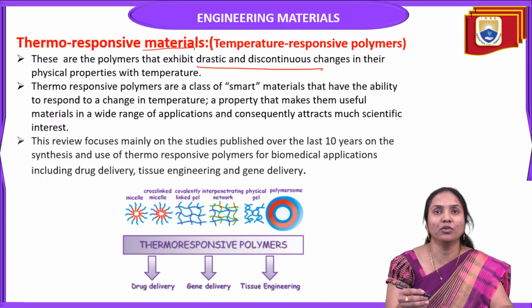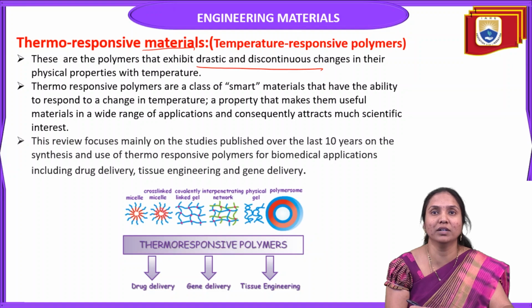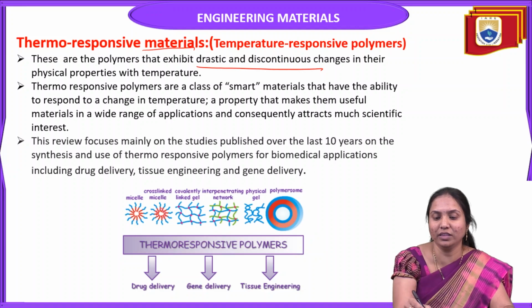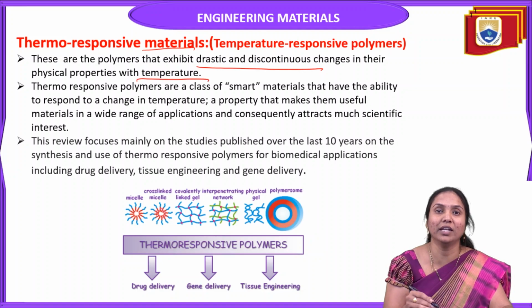Thermo-responsive materials are polymers that exhibit drastic and discontinuous changes in their physical properties with temperature. Mainly, materials whose properties change with temperature are called thermo-responsive materials or temperature-responsive polymers.